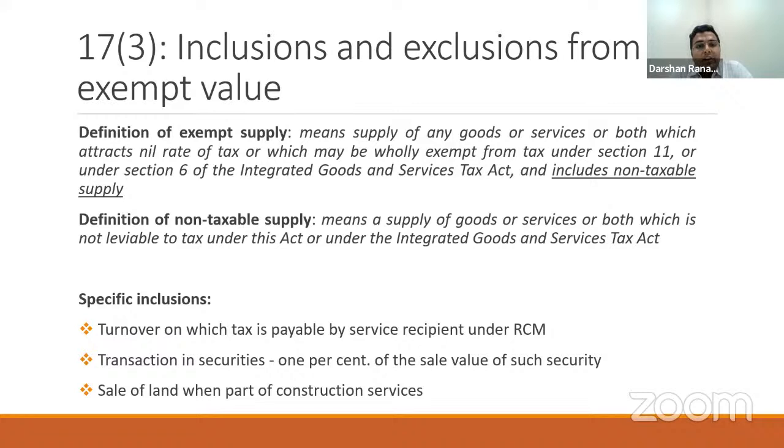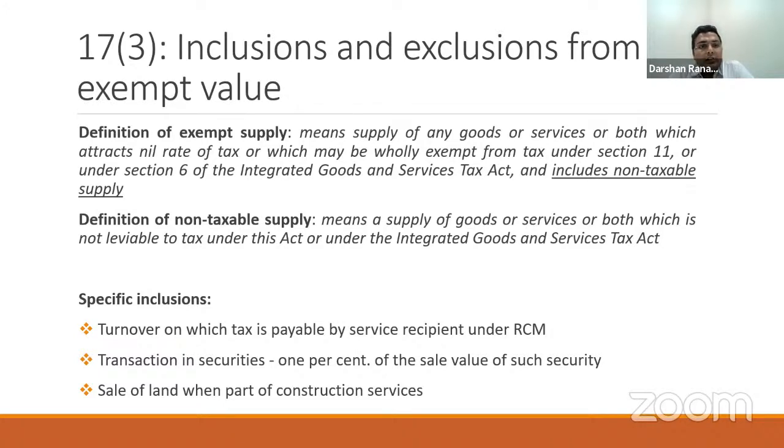Thereafter, Section 17, subsection 3 gives a specific inclusion for turnover on which tax is payable by the service recipient under reverse charge mechanism. Say, for example, I have certain income from goods transport agency business, for which the tax is payable by my service recipient under RCM. That turnover on which tax is not paid by me, but by the service recipient under reverse charge mechanism, will be considered as exempt for the purpose of Rule 42 and 43 workings.